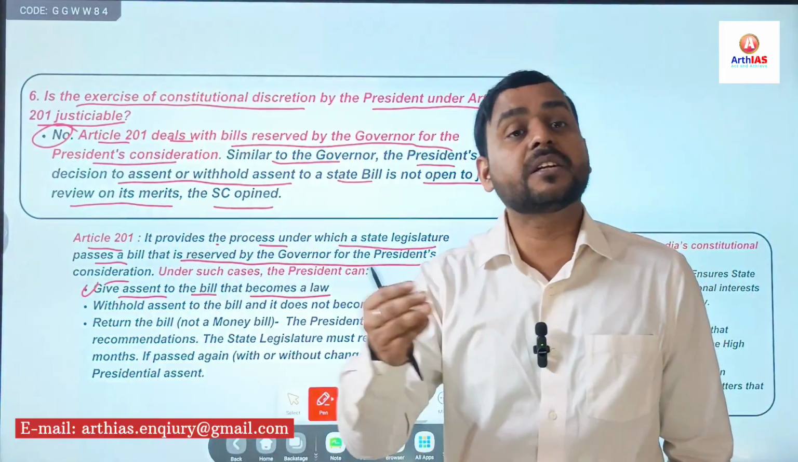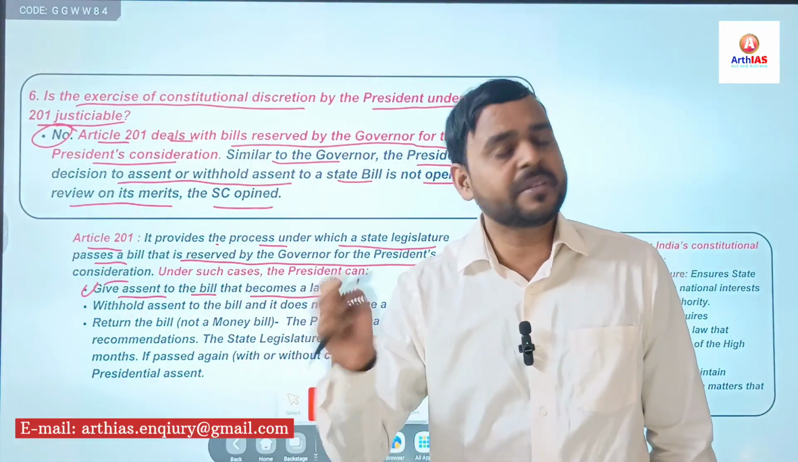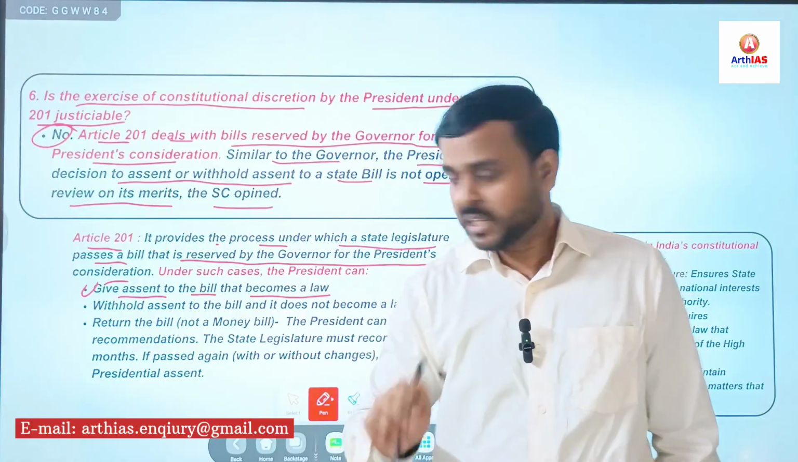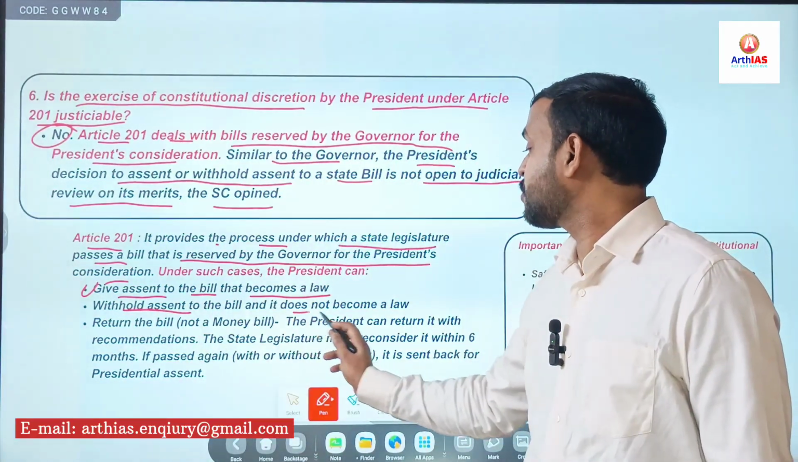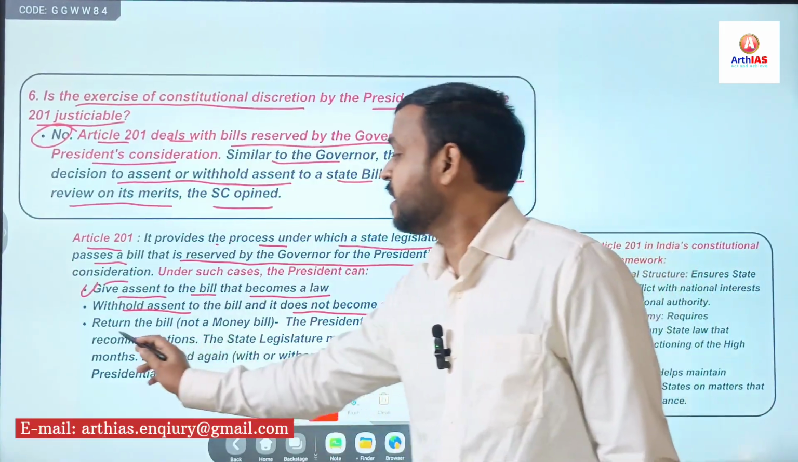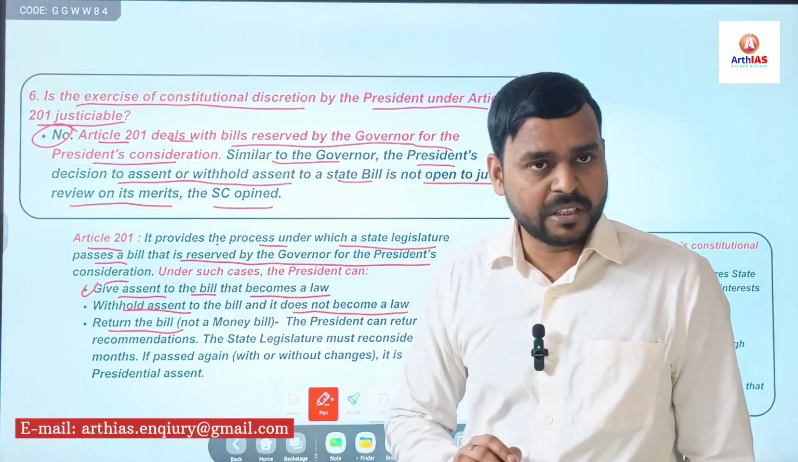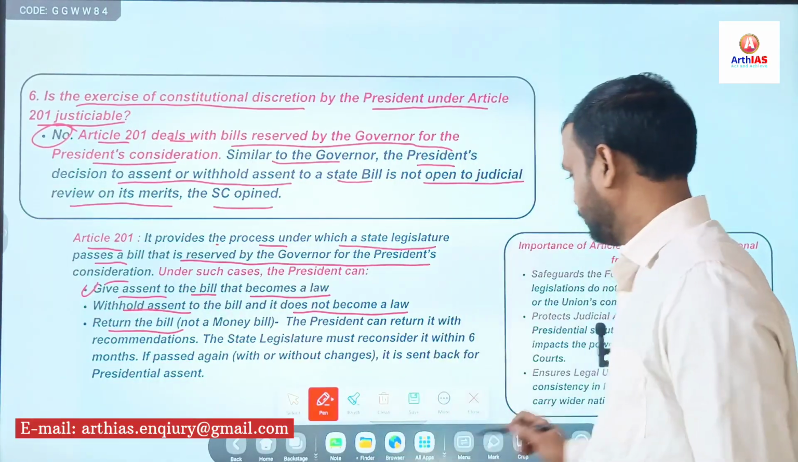If a bill is presented to the governor or President, he can give his assent. Simple. Second, withhold the assent, and here it does not become a law. Simple. And the bill generally lapses. Third, return the bill, except a money bill, for reconsideration.